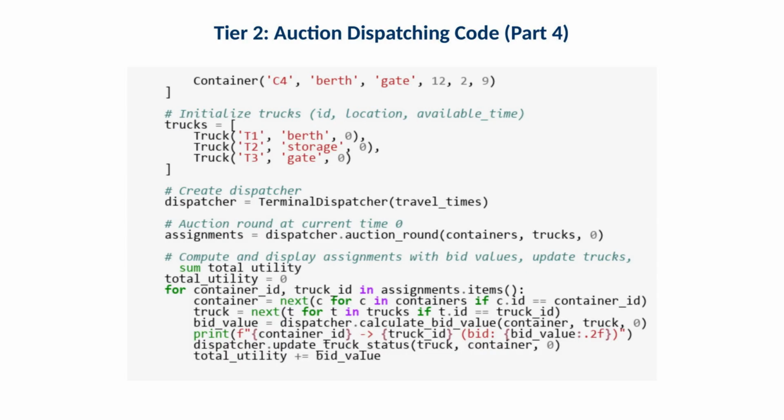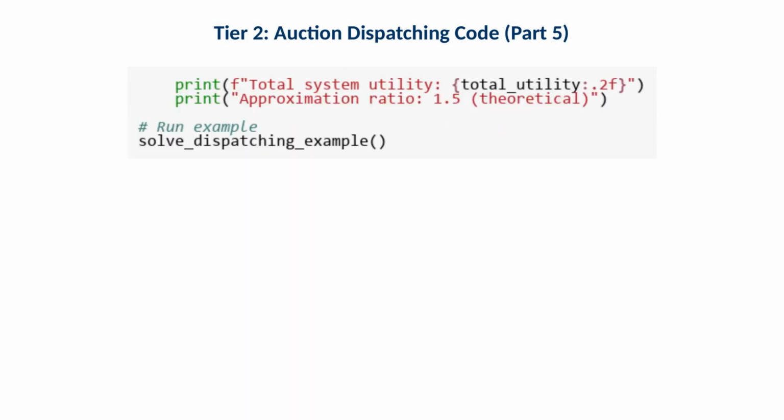This segment continues the implementation. Operationally, the code must ensure feasibility. A truck cannot be assigned 2 containers at once, and it cannot reach a destination without travel time. This segment completes the dispatching code sequence.